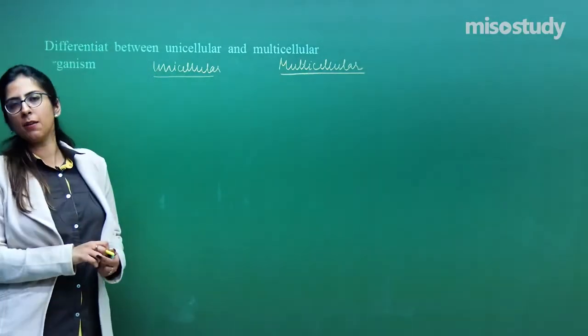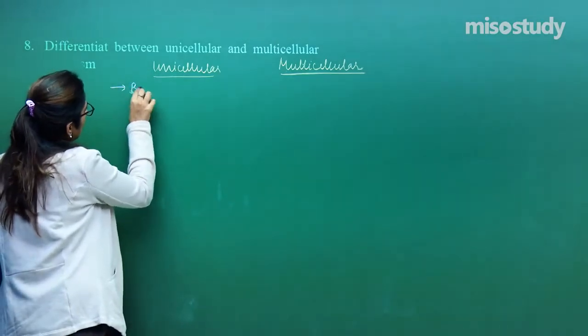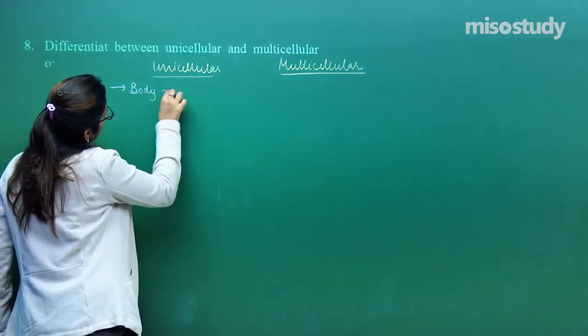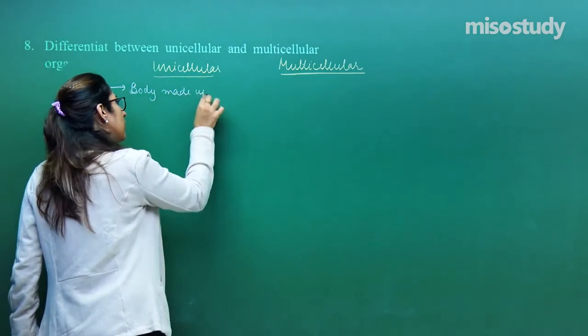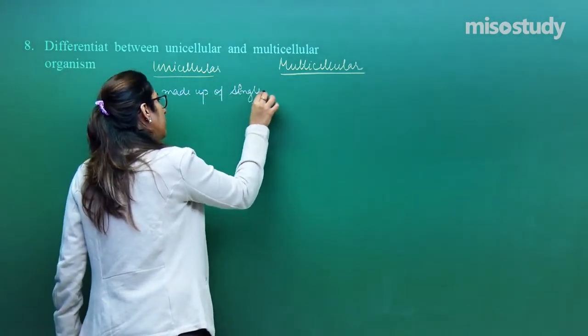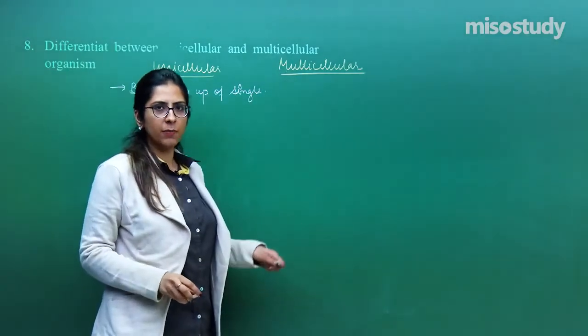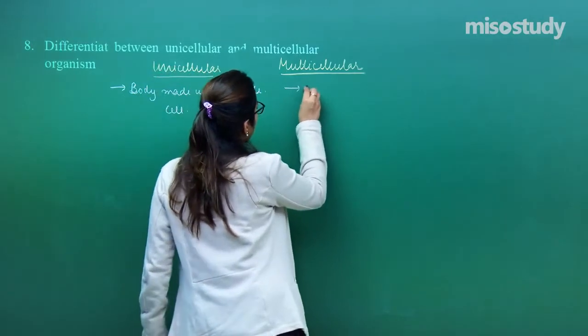Unicellular means the body is made up of only a single cell. Body made up of single cell, right? Whereas multicellular means the body is made up of more than one cell.